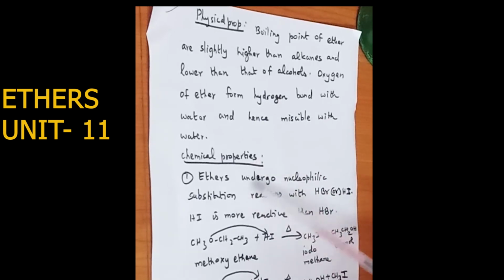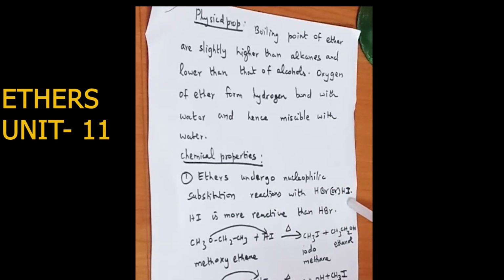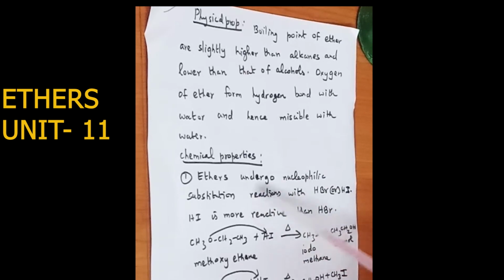Next, coming to the chemical properties, ethers undergo nucleophilic substitution reaction with hydrogen bromide or hydrogen iodide. Nucleophilic substitution reactions are those where a particular reagent reacts with the substrate.